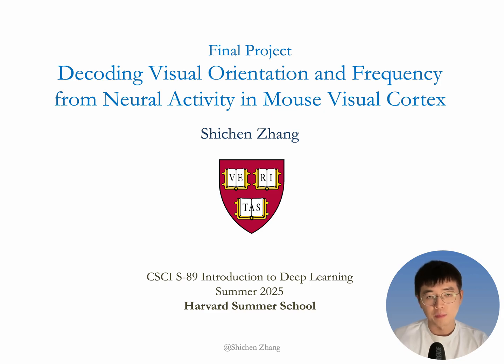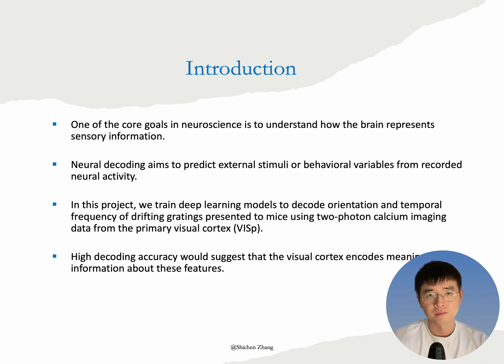The title of my project is Decoding Visual Orientation and Frequency from Neural Activity in Mouse Visual Cortex. One of the fundamental questions in neuroscience is how does the brain represent the outside world? A powerful way to approach this is through neural decoding, where we try to predict sensory stimuli or behaviors directly from neural activity. If a model can successfully decode a stimulus from brain signals, it suggests that those signals contain structured, meaningful information about the stimulus.